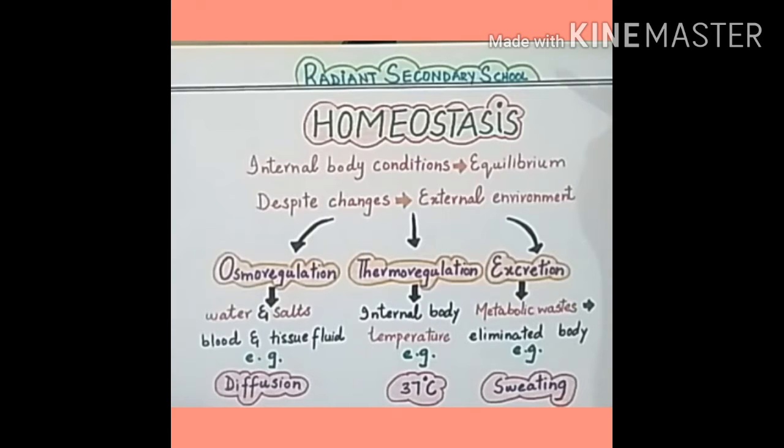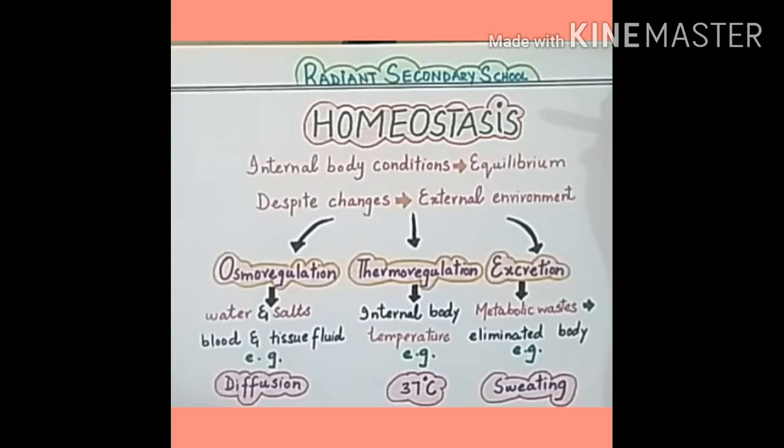Students, previously we had completed chapter number 10, gaseous exchange, in 10 biology, and today we are going to start our next chapter, that is homeostasis. In this chapter you will learn what is homeostasis and how plants and animals maintain homeostasis. You will also learn the excretory system of humans, structure of kidney, and the associated disorders of kidneys. So let's start today's topic, homeostasis, its examples, and how plants maintain homeostasis.